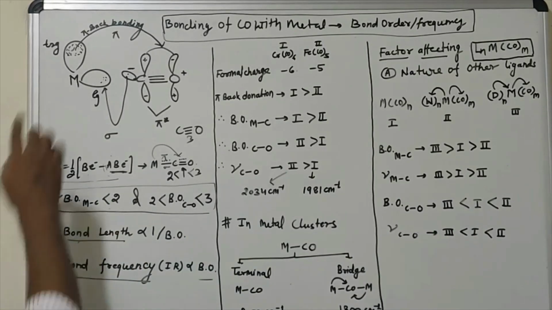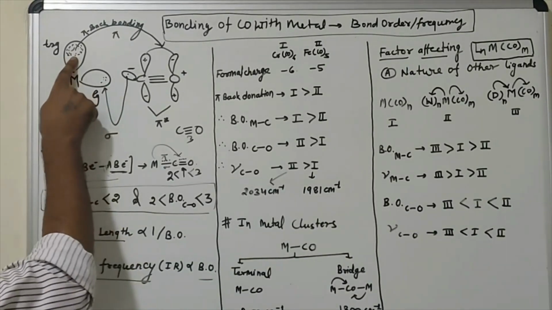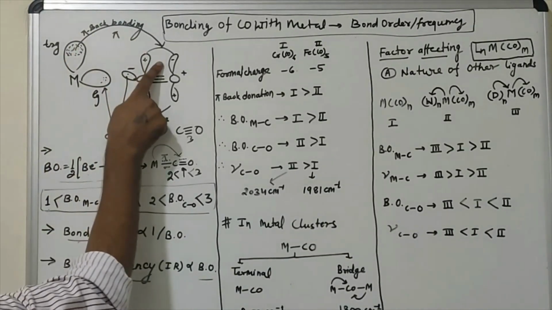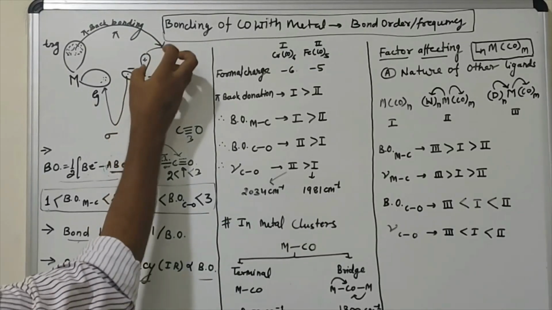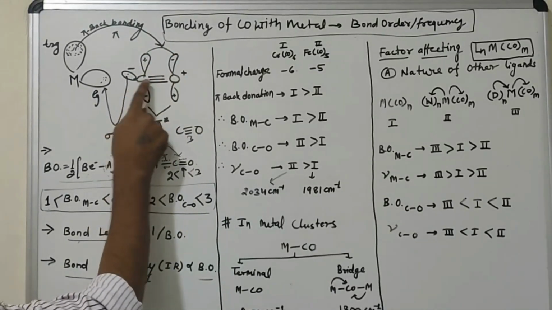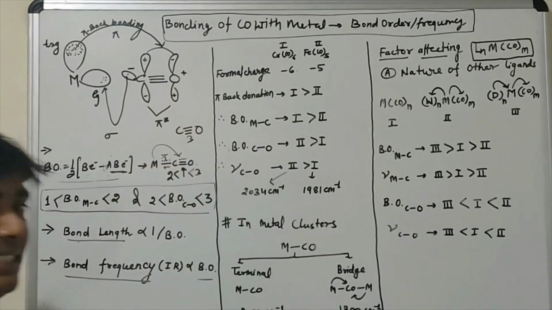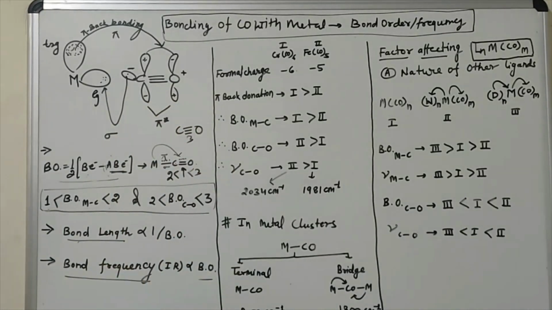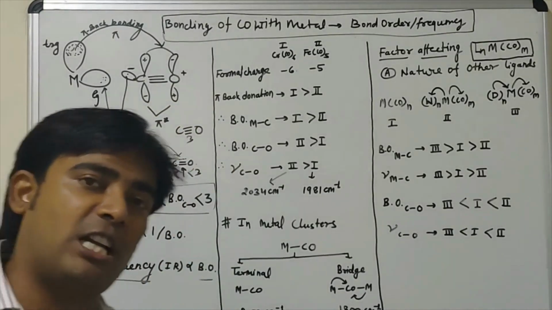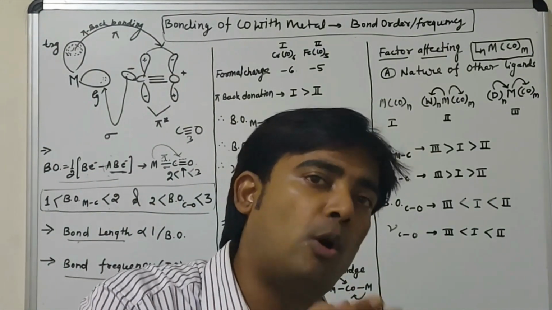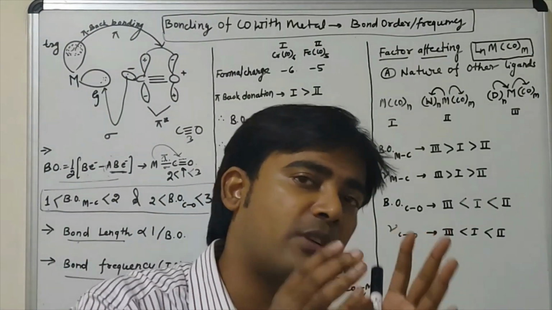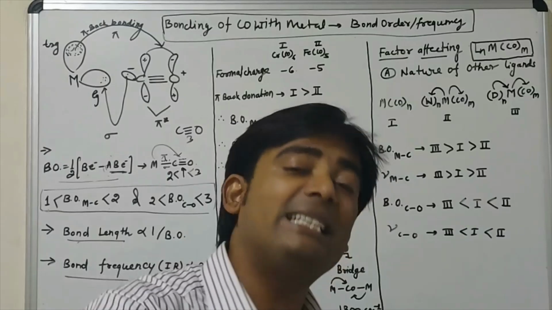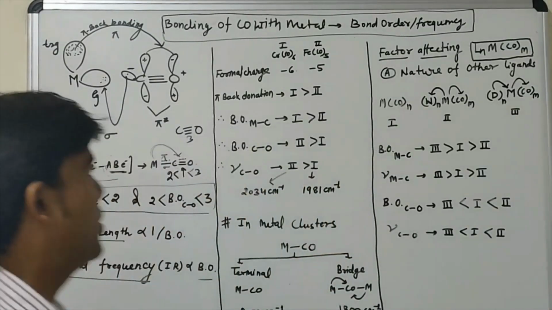Please understand, if there is much electron density here, then there is much pi back bonding, so the bond order between carbon and oxygen will be highly decreased. Because with pi back bonding, high electron density is transferred into the pi star anti-bonding orbital of carbon monoxide. That means you are decreasing the bond order between carbon and oxygen.